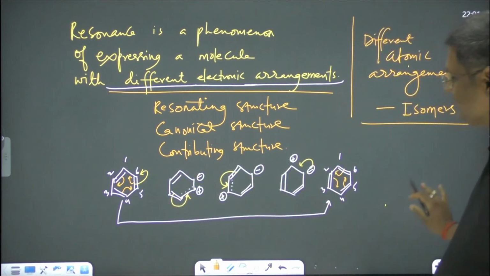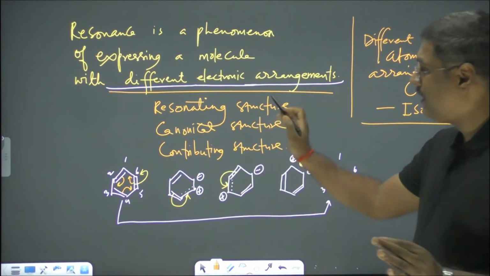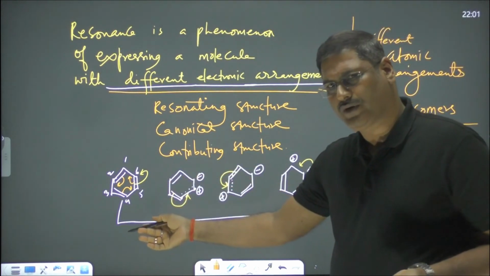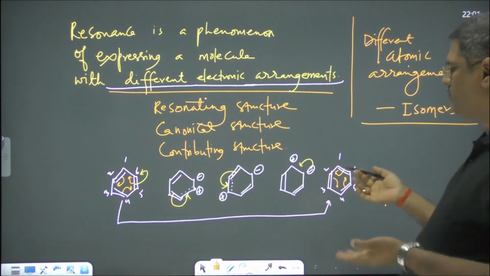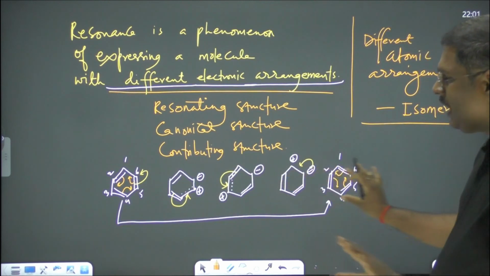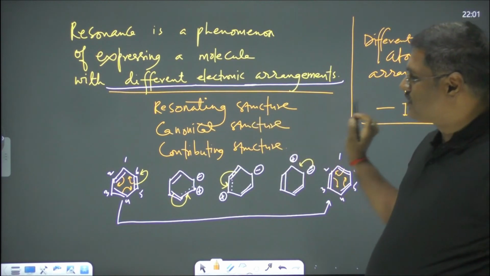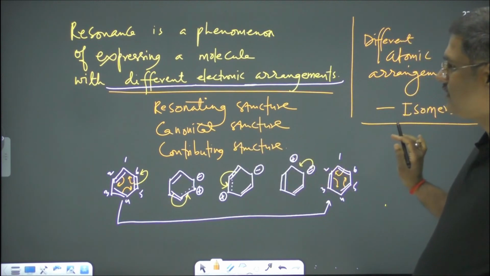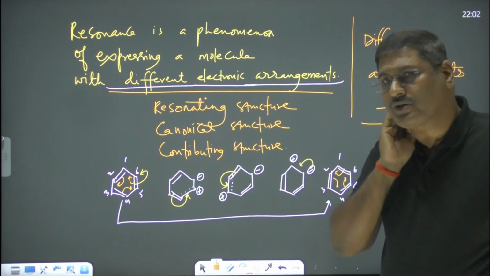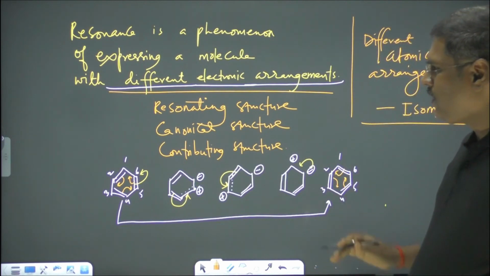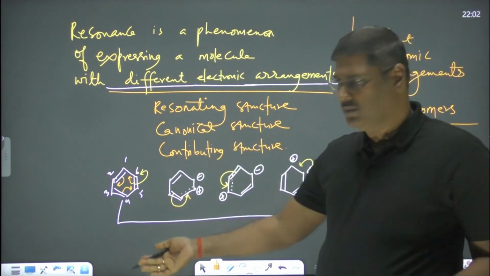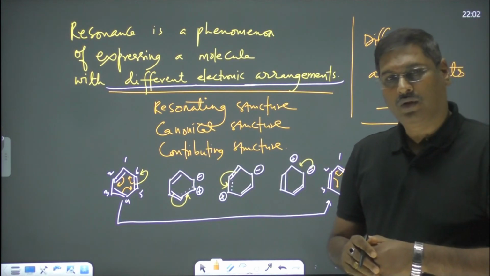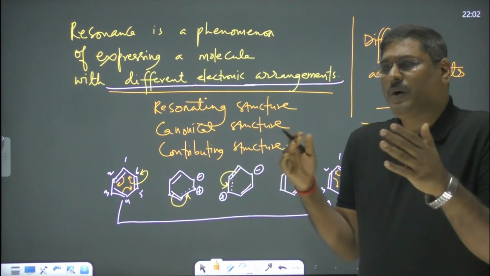All these are different electronic arrangements. This one is also a different electronic arrangement, this one also, this one also. All these are resonating structures, canonical structures, contributing structures. Sir, why are they called contributing structures? Because we cannot say benzene is this one. This is also one of the possibilities. This one also, this one also. All these are the various possibilities.